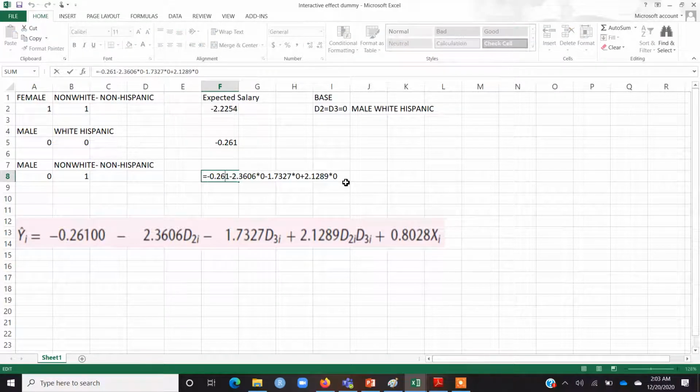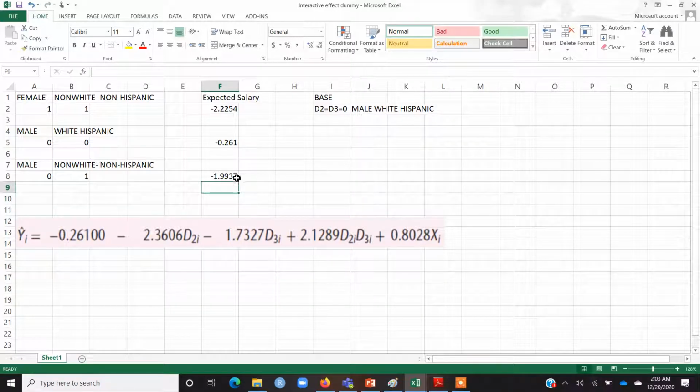The gender dummy will be 0 and the race dummy will be 1, and their interaction will of course be 0, because 0 multiplied by 1 is 0. So this is the expected salary of someone who is male and non-white as compared to a male white Hispanic. This is how you can use interaction dummy to compare different types of respondents in the sample.